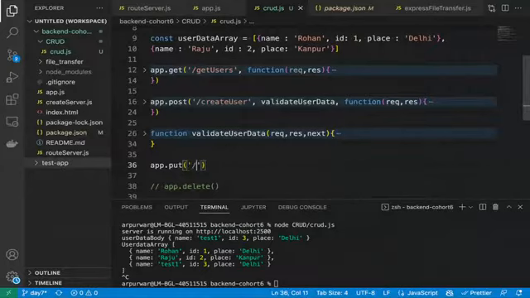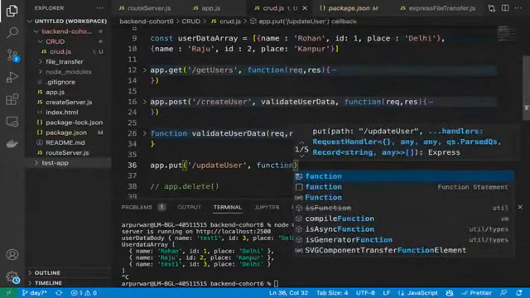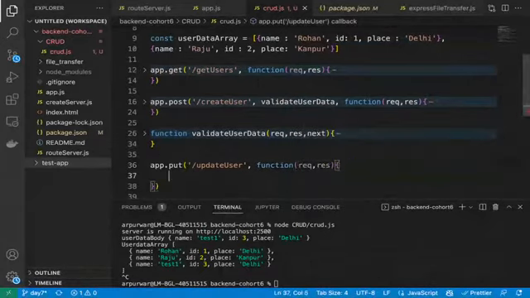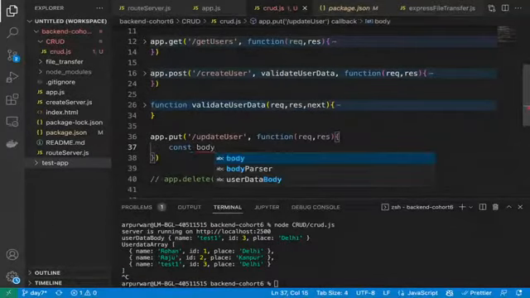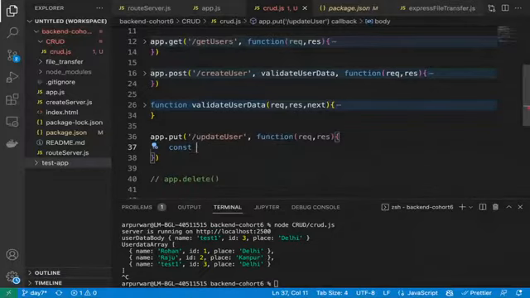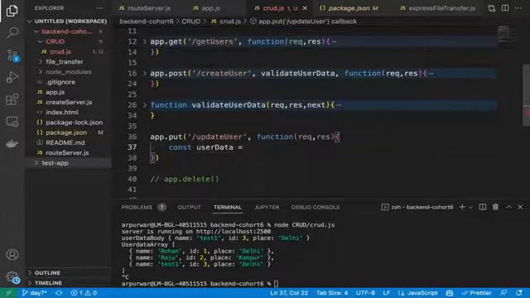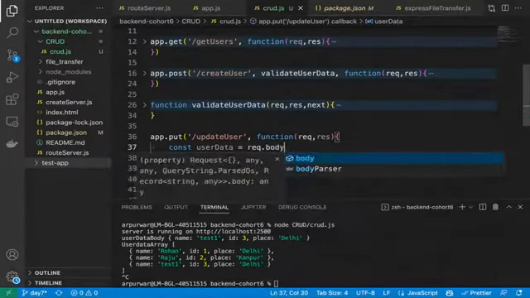So, and we will give them update user, right? Third API, and we will call. Right now, I'm not using any middleware. We'll simply write the controller directly, request, response. And what we need to do now in the update user, again somebody will send the body to us. Const body, like user data, we can say user data, and that will come into request.body only.